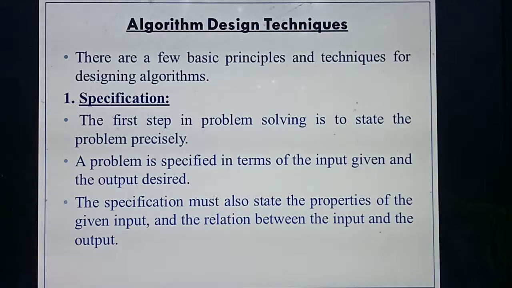At last you prove LHS is equal to RHS. That's the relation between LHS and RHS. In the same way, specification means first you define the problem in a very short manner, next you give the properties of the input, then the expected output, and also the relation between input and output.